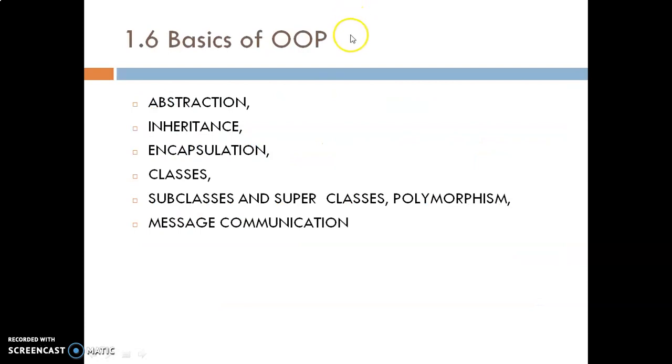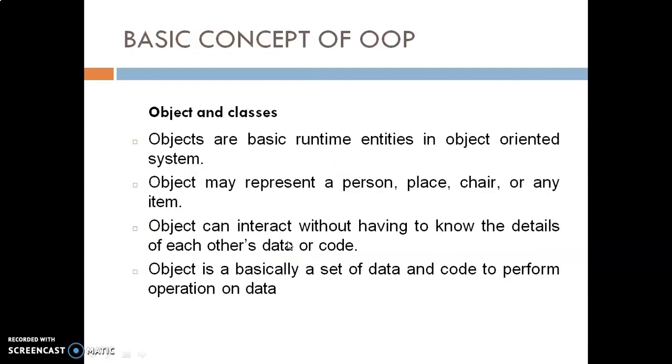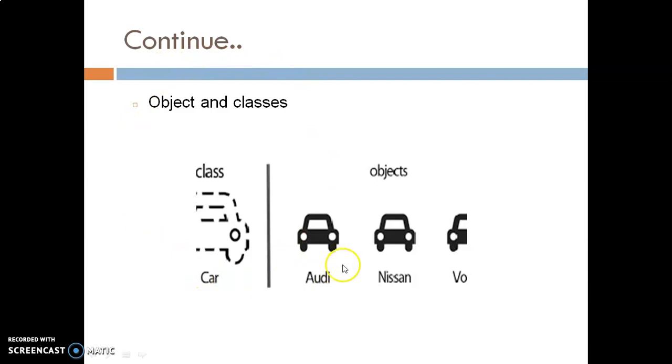Now we will see basics of OOP, that is abstraction, inheritance, encapsulation, classes, subclasses, superclasses, polymorphism, message communications, and many more. First is object and class. Here you can see the example of object and class. When I am talking about objects belonging to the class, there are many objects of the same data type which belong to the class.